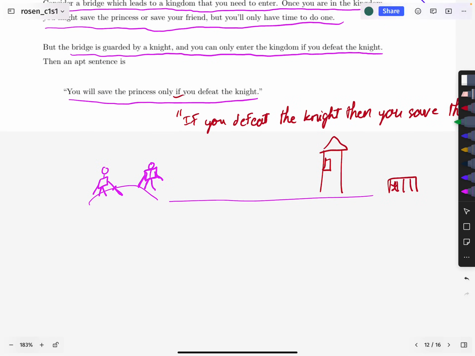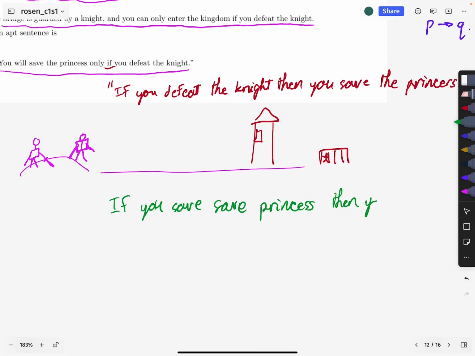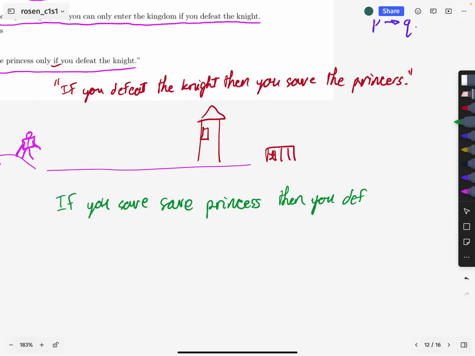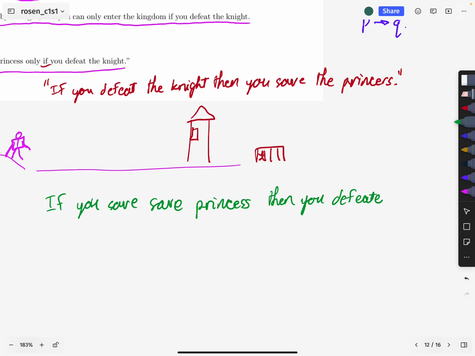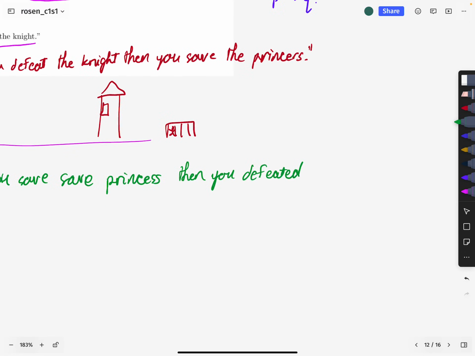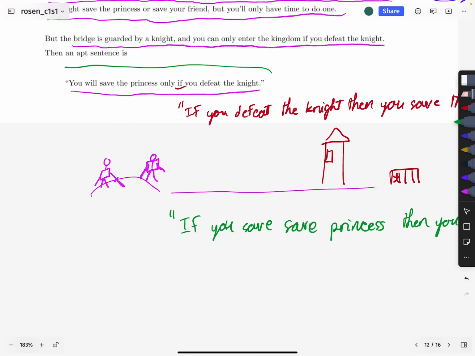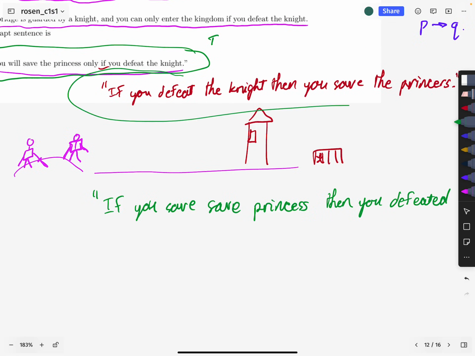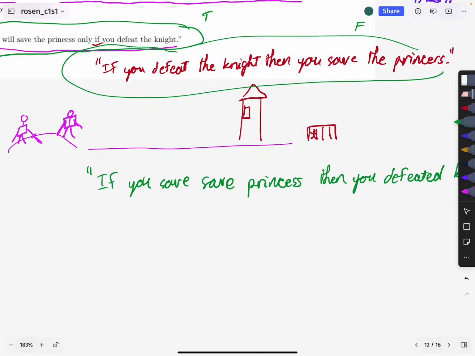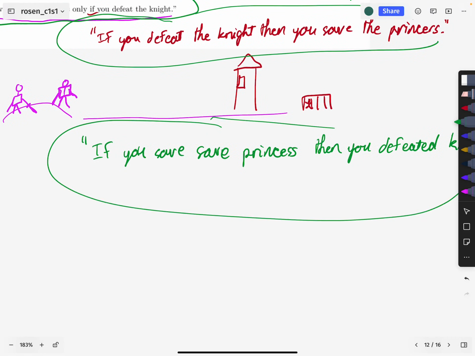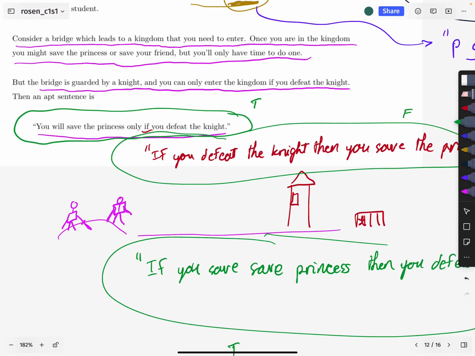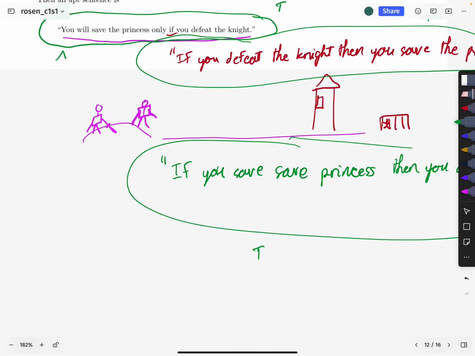By the way, let's also think of it the other way around. If you save the princess, then I have to conjugate this for time, defeated, previous to that moment, the knight, but you get the idea. And so that sentence is true, right? So this sentence, given the description of the scenario, is true. This other sentence is false. It must not mean the same thing, but this sentence is true. And so since maybe we think it has to be some kind of a conditional, it's pretty good evidence that these conditionals say the same thing.